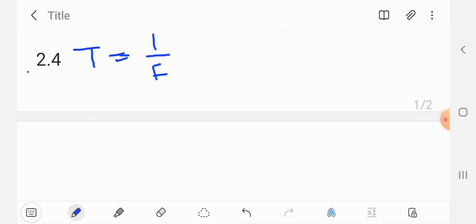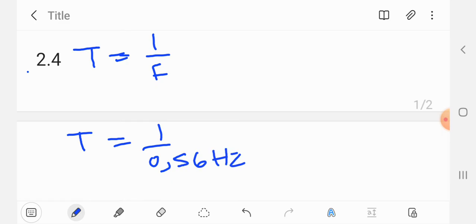So we are going to write time is 1 over 0.56 hertz. You put this into your calculator, then you'll get that time is equal to 1.79 seconds. So time should be in seconds, okay?